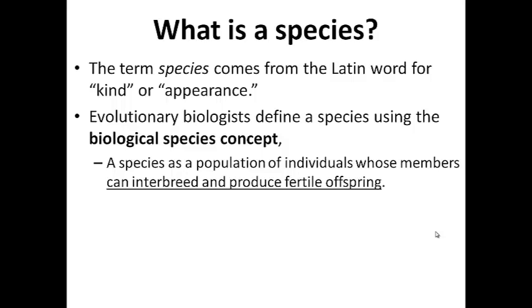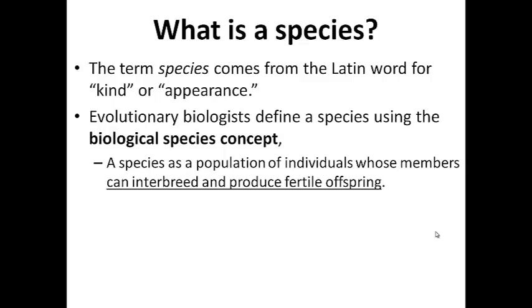...well into the natural world. Sometimes it doesn't fit quite as well. But what I want to do is introduce the very simplest idea that we use to define a species. And we call it the biological species concept, seen here on the slide. And it just says this: a species is a population of individuals whose members can interbreed and produce fertile offspring.